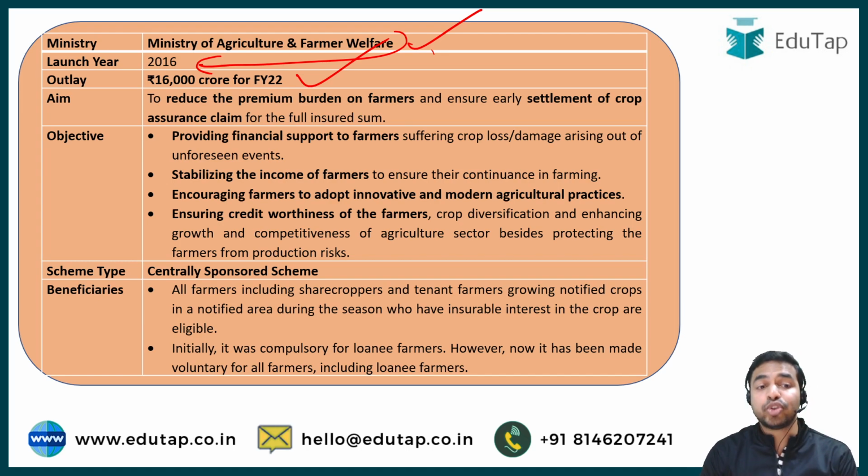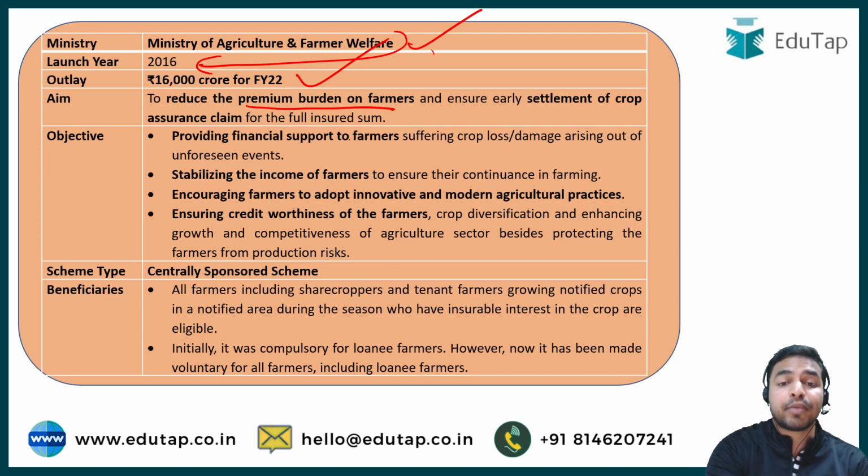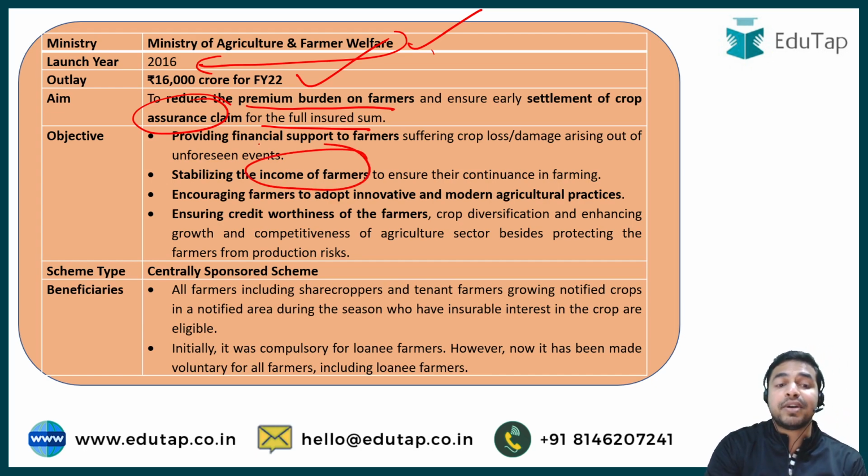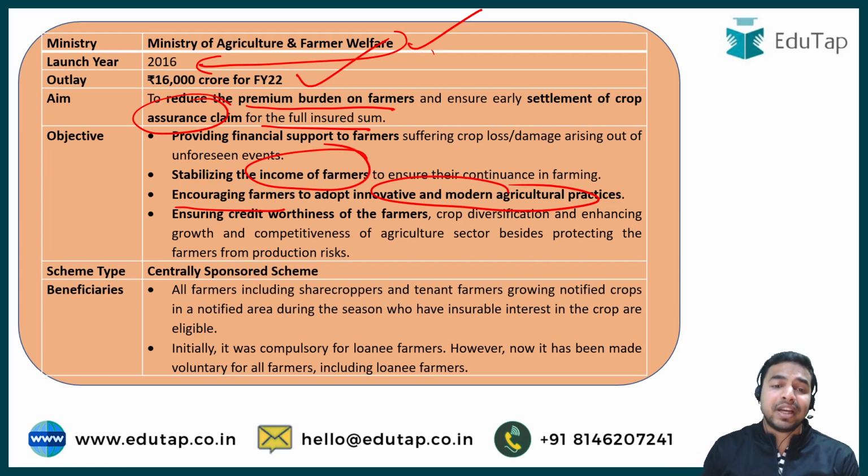This has been launched to reduce the premium burden on farmers and to ensure early settlement of all the crop assurance claim for the full insured sum. Apart from that, if we talk about the objectives, then it is to provide financial support to farmers, stabilize the income of farmers, encouraging farmers to adopt innovative and modern agriculture practices. That means overall, if we see that this particular scheme has been launched for the welfare of farmers. Okay, and this is a centrally sponsored scheme.